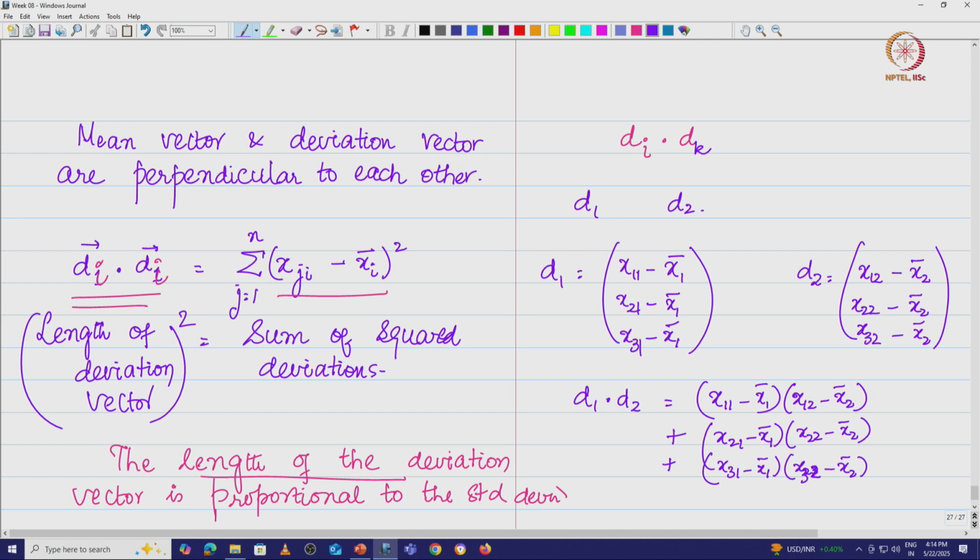So, this is going to be equal to summation j is equal to 1 to n xji minus xi bar, that is the mean for that ith variable, into xjk minus xk bar.